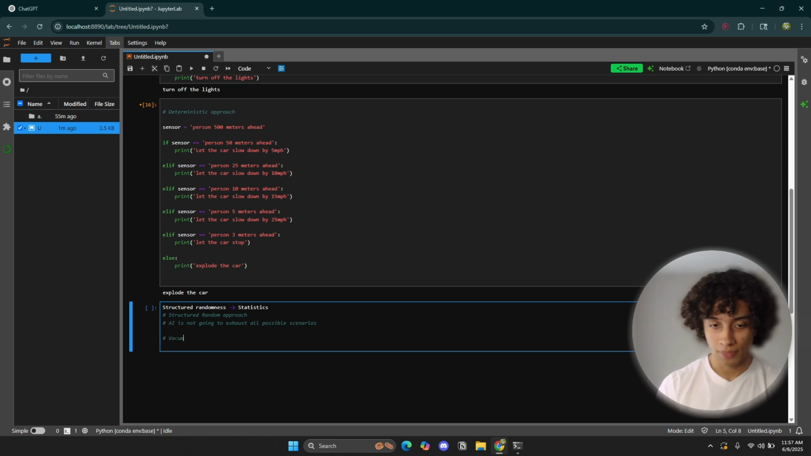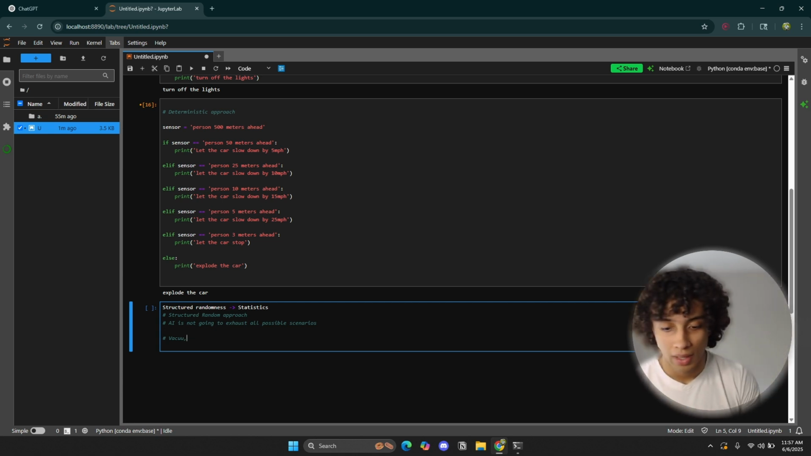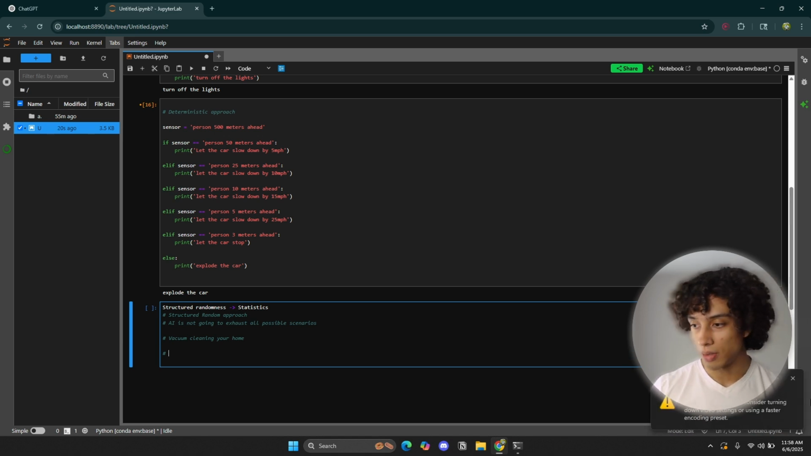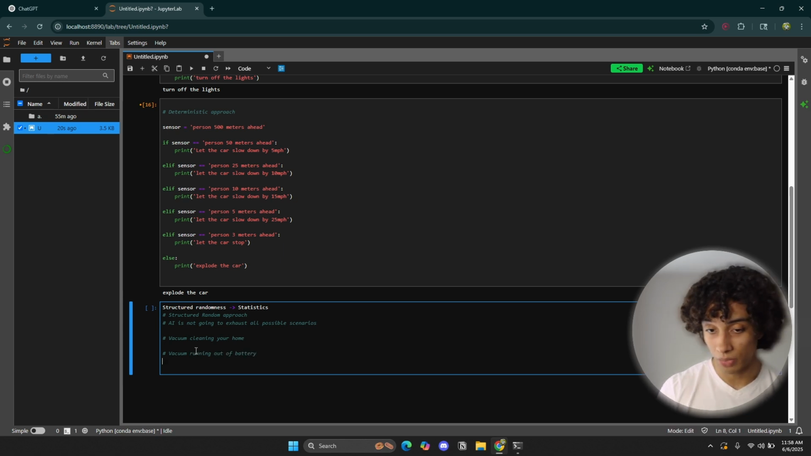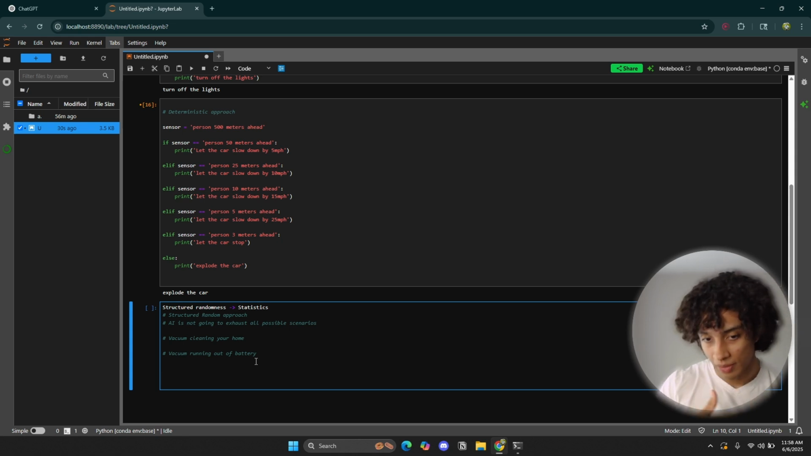A vacuum, right? So imagine having a vacuum robot, an AI little robot that can vacuum your entire home. Let's suppose we have two scenarios. It's cleaning your home, and then there's the scenario where the vacuum is running out of battery. So those are the two scenarios: it's cleaning my home, and it's running out of the battery.